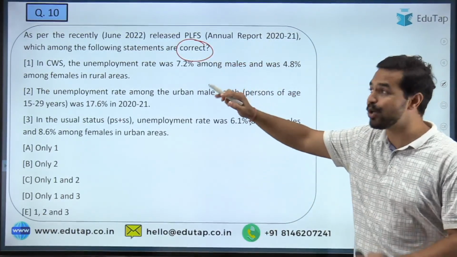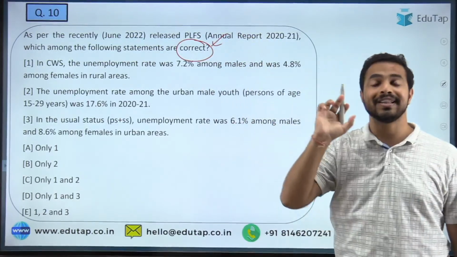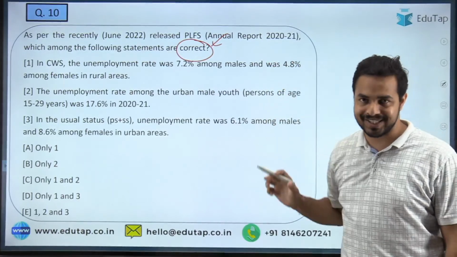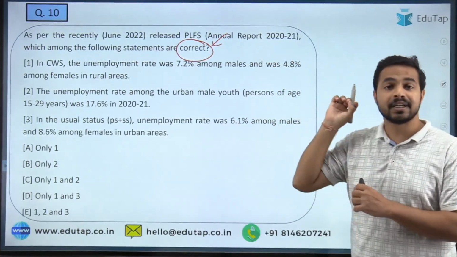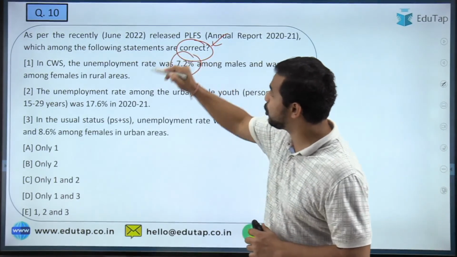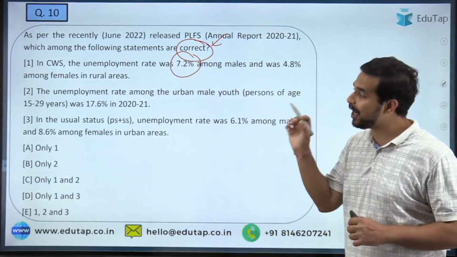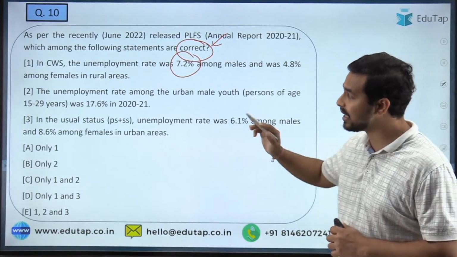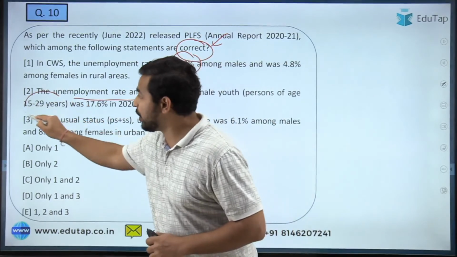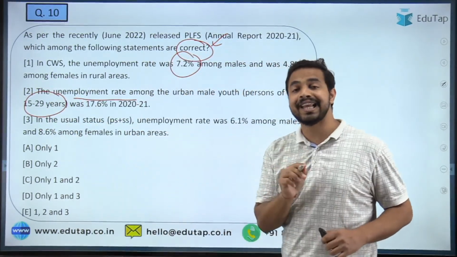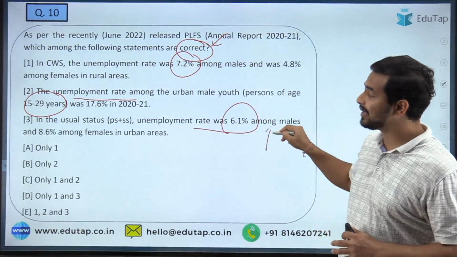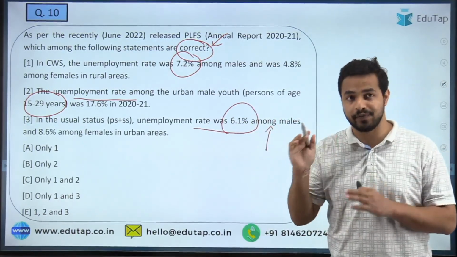It is basically asking which of the following statements are correct in relation with the PLFS report which was released recently. So going by the keywords only, here you can see that in CWS the unemployment rate was 7.2% among the males and 4.8% among the females in the rural areas. Then it is talking about the unemployment rate for the age group of 15 to 29 years. Then after that it is about the usual status. Unemployment rate was 6.1% among the males and 8.6% among the females.